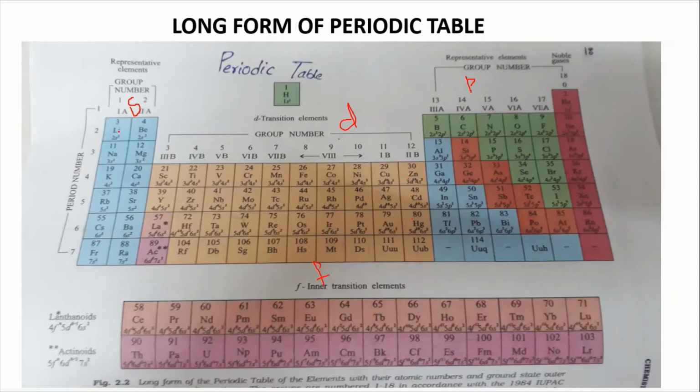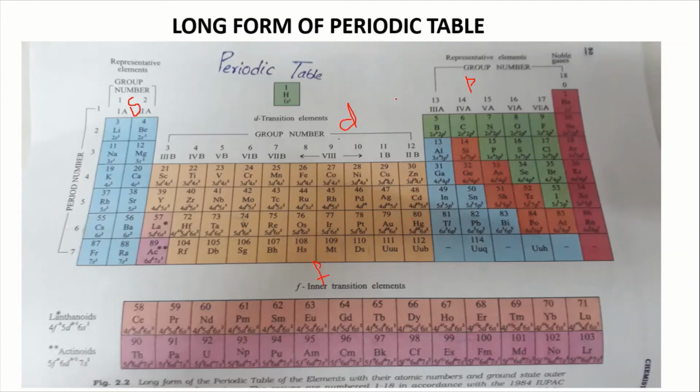So the S block contains two groups. One is the alkali metals and the second one is the alkaline earth metals. Coming to the P block, there are families: the boron family, carbon family, nitrogen family which is also called pnictogens, oxygen family which is also called chalcogens, and fluorine family which is also called halogens. And group 18 is called noble gases or inert gases or rare gases. They rarely react with other elements, so they don't react that easily.